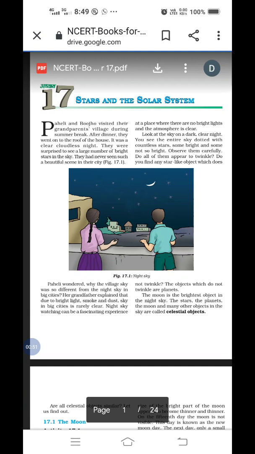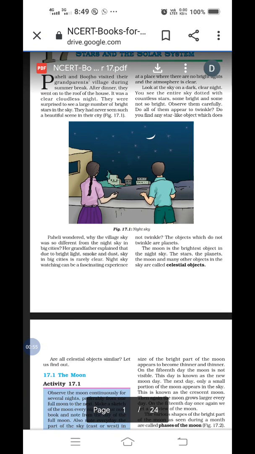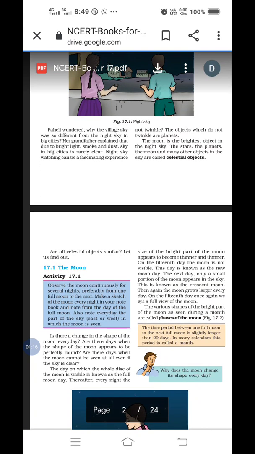Means on the first page in the introduction, everybody knows what is meant by the star, the moon, the planets. But which thing is important here? What is a celestial object? Everybody underline that definition, the last three lines starting from the star up to the celestial object. Is it clear? Now we'll move towards the next page.